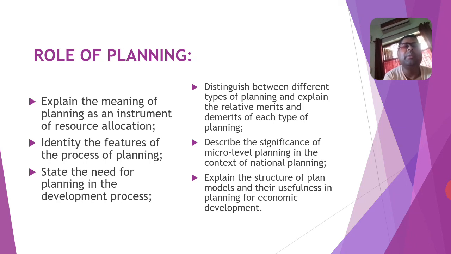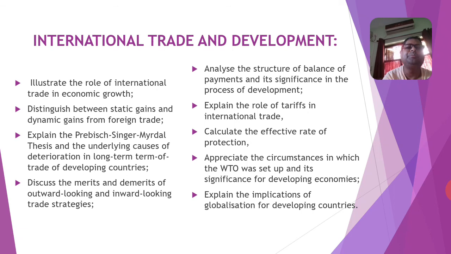So you have to explain the meaning of planning as an instrument of resource allocation, and you have to distinguish between different types of planning and explain the relative merits and demerits of each type of planning. Then you have to describe the significance of micro level planning in the context of national planning, and you have to explain the structure of plan models and their usefulness in planning for economic development, and state the need for planning in the development process.